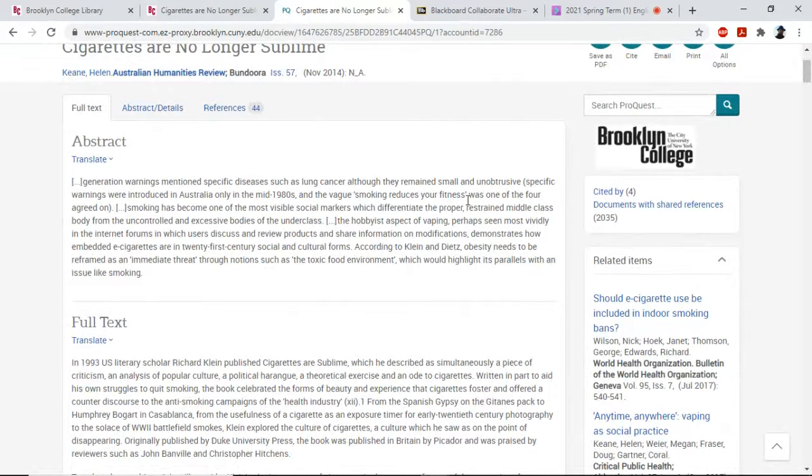Generation warnings mentioned. Australia, like smoking reduces your fitness. Kind of a fragmented abstract. Smoking as a social marker, related middle class. So it's incorporating the idea of class into the symbolism of smoking, the cultural significations of smoking. So we see this as pretty current as well, because you can see it talks about vaping.